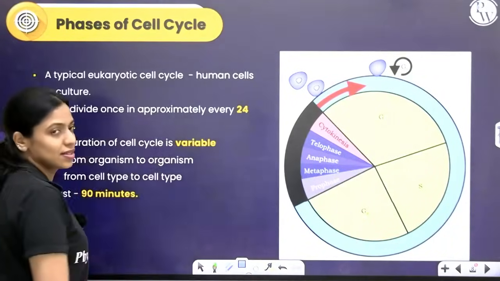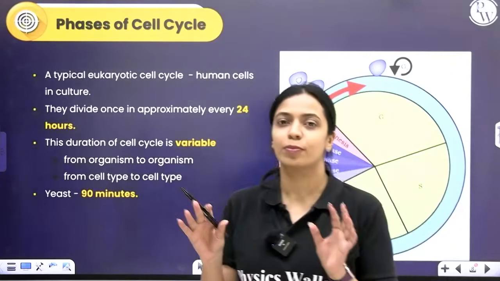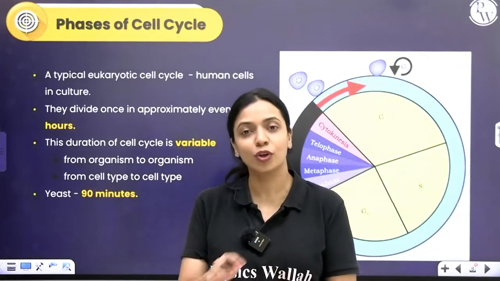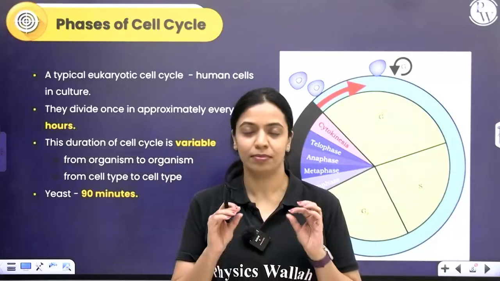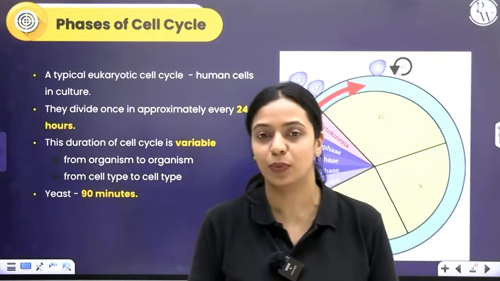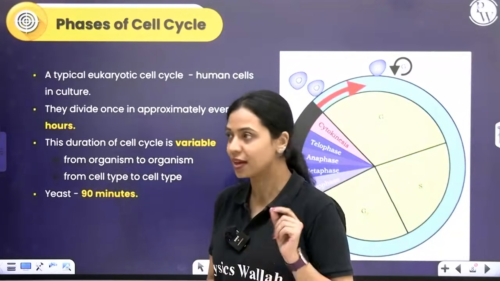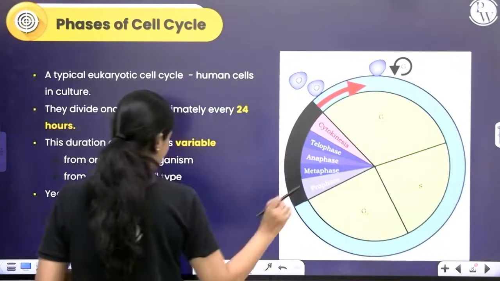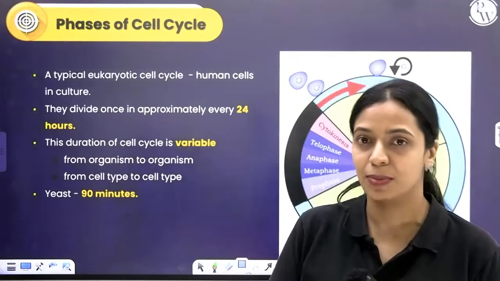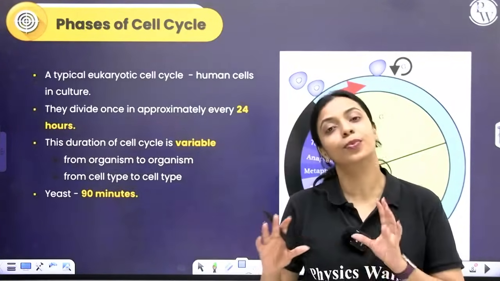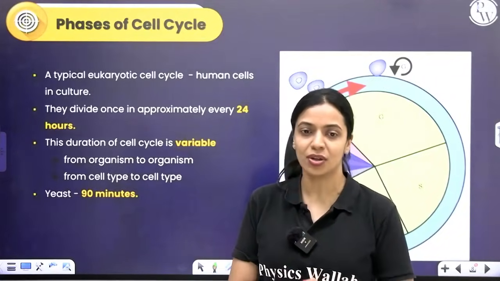So, when you consider a typical eukaryotic cell, for example, some type of human cell which is showing cell division, if you're culturing it in a laboratory on a nutrient medium, we notice that once in every 24 hours, it will show cell division, approximate number. It's not like today it divided at 10 a.m. and then tomorrow morning sharp at 10 a.m. it's going to divide. It doesn't work like that.